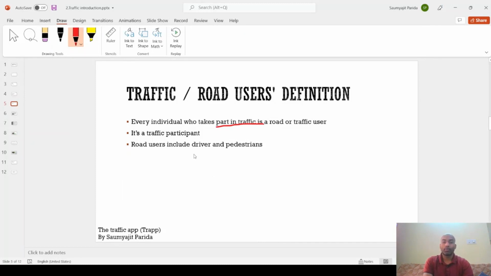So road user includes both drivers and pedestrians, meaning anyone, not the animals, obviously, not a horse or a cow or a dog. Any living being except the animals and the birds, like the drivers or the pedestrians who are using the road for going from point A to point B, are the road users.